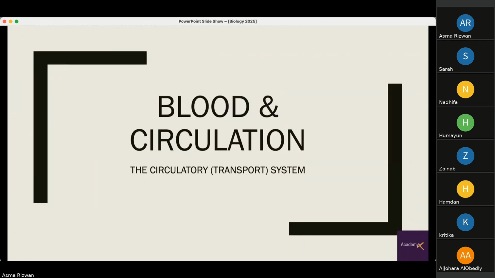Now, it's a good thing that the gas exchange system and the circulatory system come after one another because they're very closely related. So another function that our body is carrying out is carrying blood all around our body, and the blood is circulating all around our body, which keeps our cells living and healthy. Which is done by which system? It is done by the circulatory system, also known as the transport system, because blood transports everything all around the body.